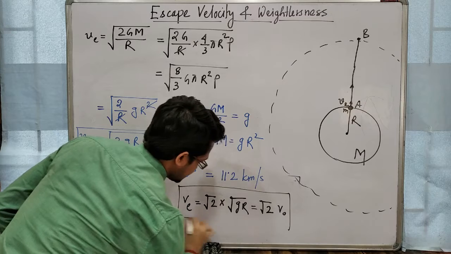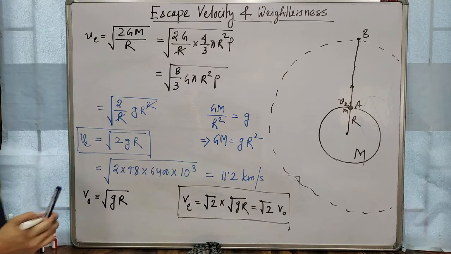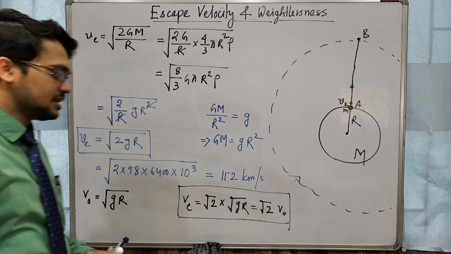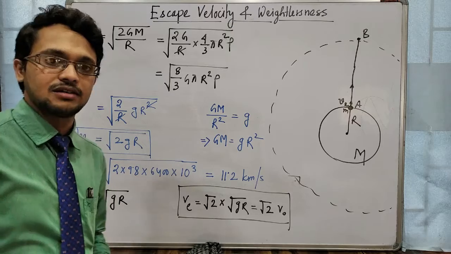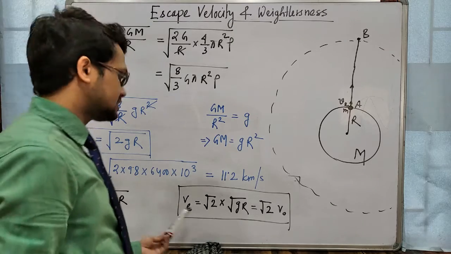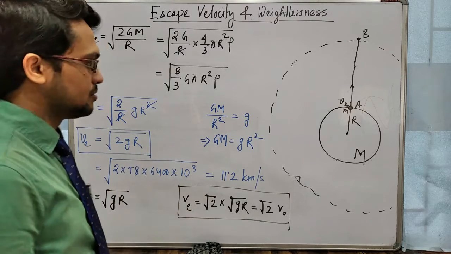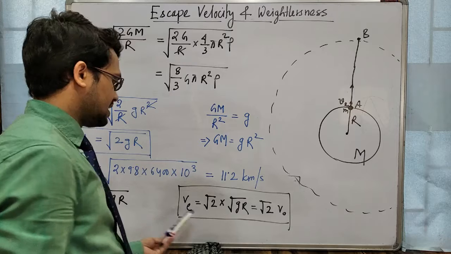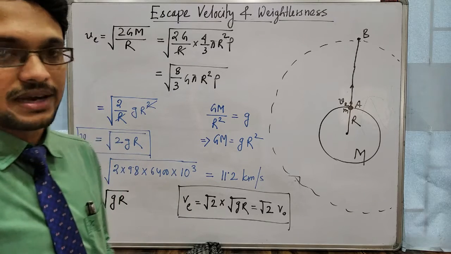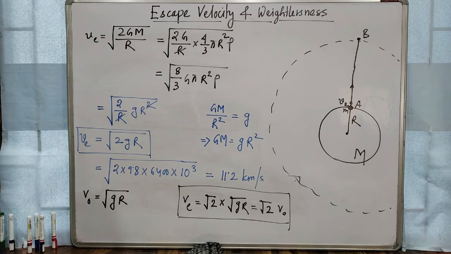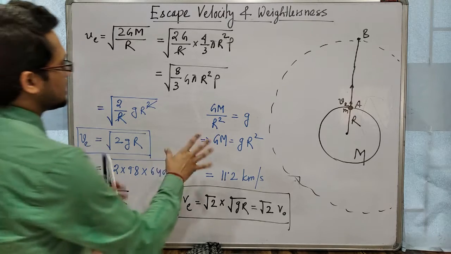So this is the simple relation between VE and VO. If VO is given, you can find VE of that particular planet. If VE is given, you can find the VO for that particular planet. Here VO and VE both are independent of the mass of the object which is projected. Okay, clear?